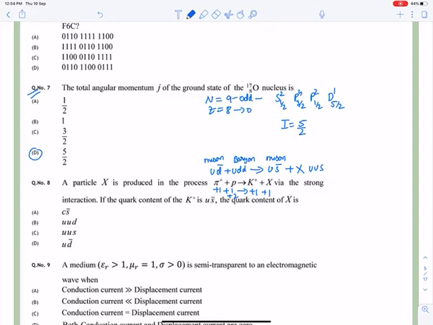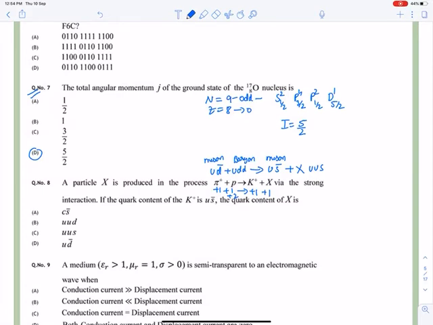So this is a very easy question. I have done it by a bit of guessing, not by the proper method, but you can check other conservation laws also, like charge, strangeness, baryon number, isospin, spin. Strangeness you can also check, so you can get a better idea why I chose u u s.